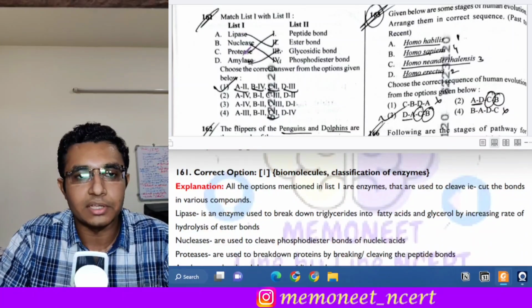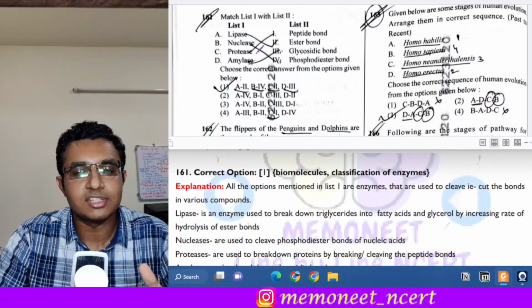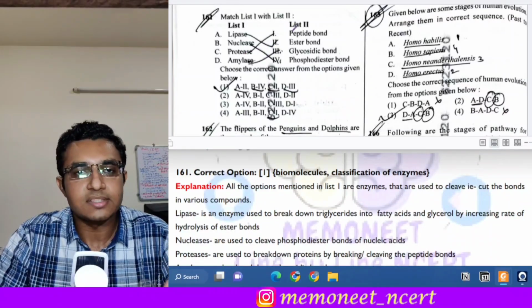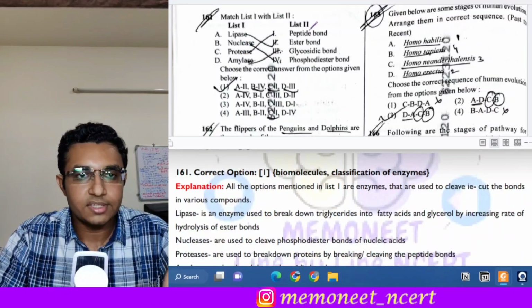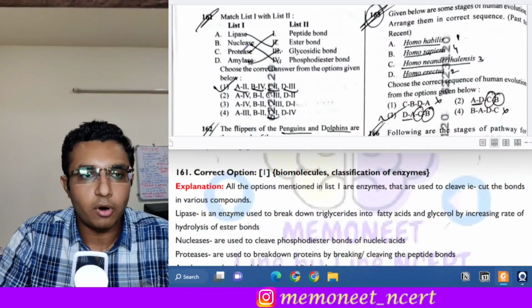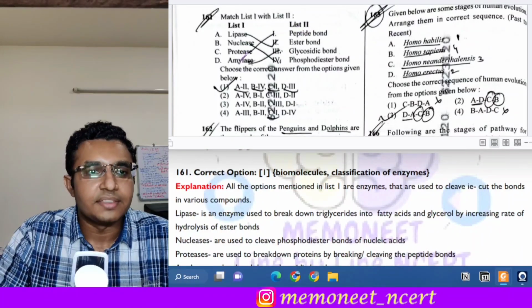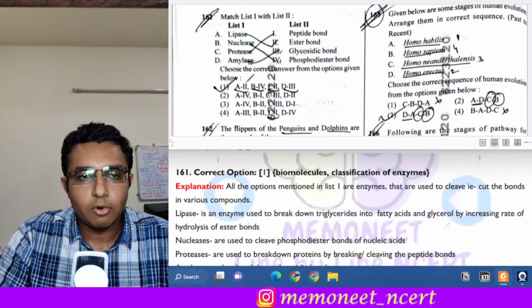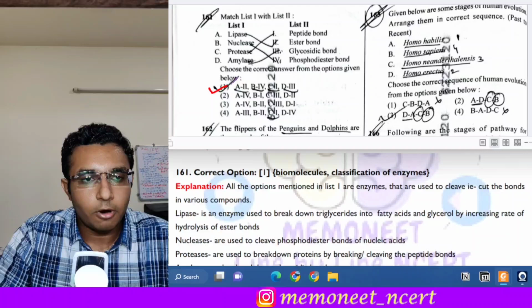Then comes protease. Protease, as its name suggests, breaks proteins, and in between proteins there are peptide bonds. So protease is responsible for breaking the peptide bond. Then D is amylase. So amylase breaks the glycosidic bond. So here the correct answer will be option 1.